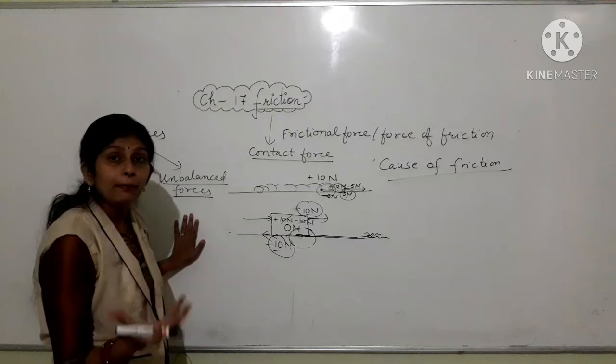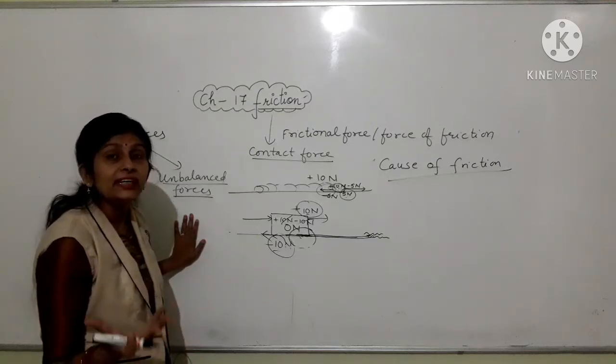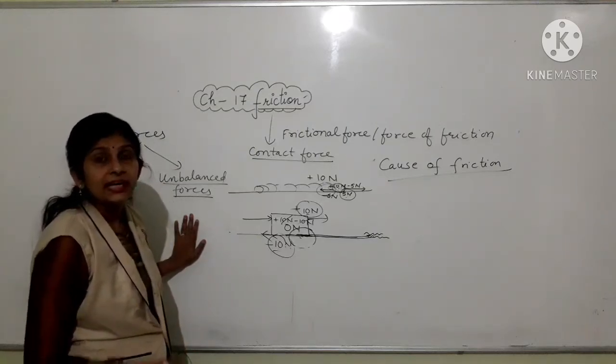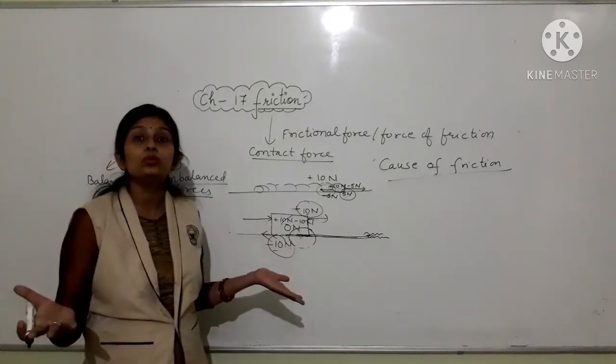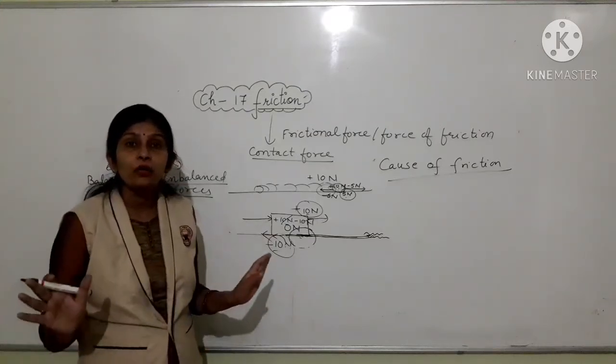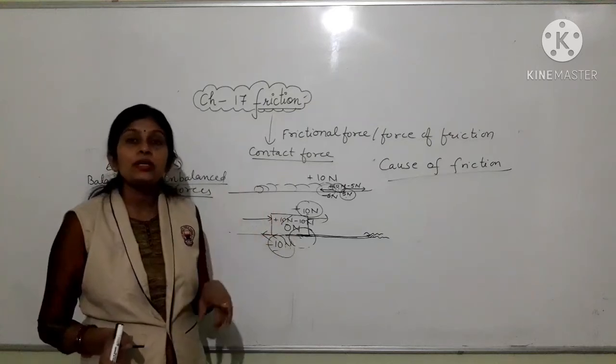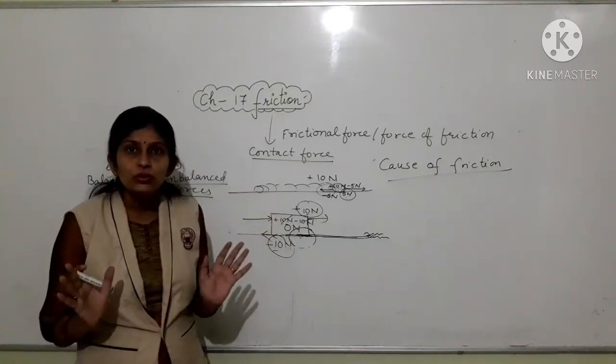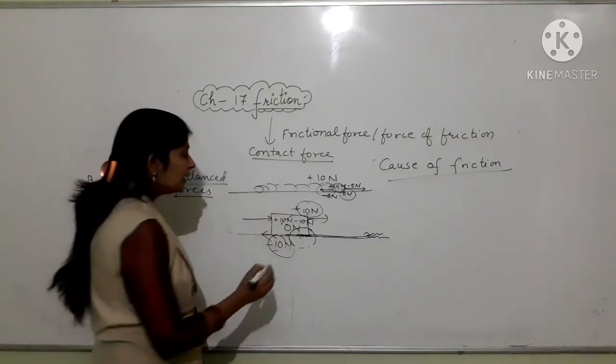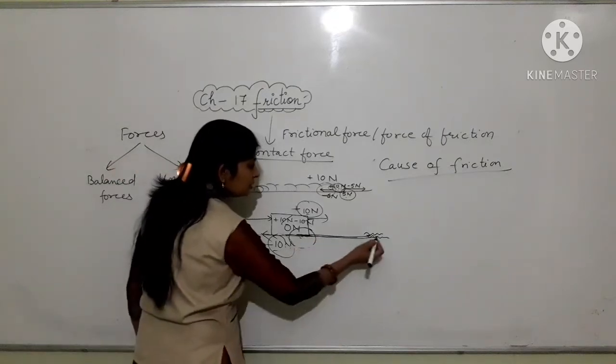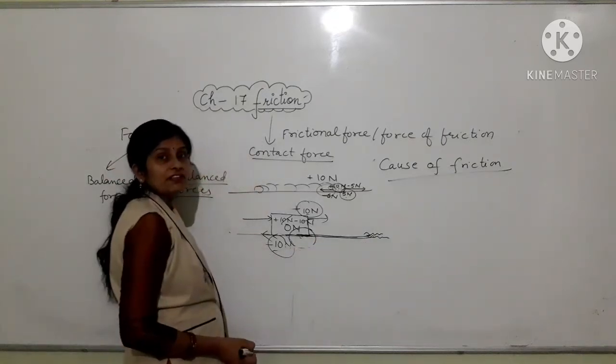So what they appear to be is not the correct picture. They appear very smooth, having no irregularities, but actually they are not so smooth. They have many irregularities in their surfaces.